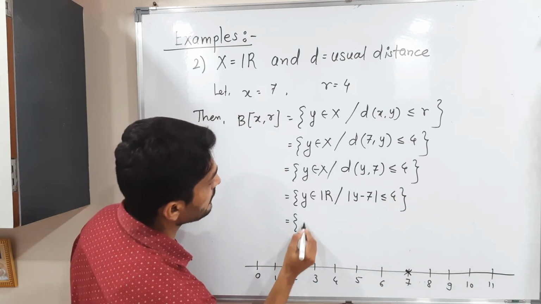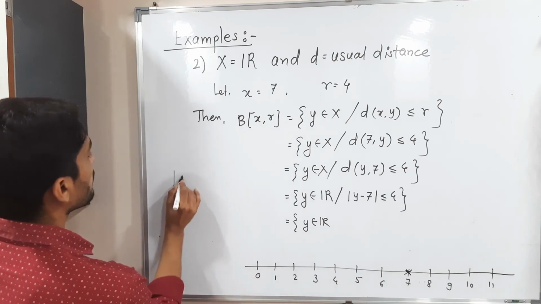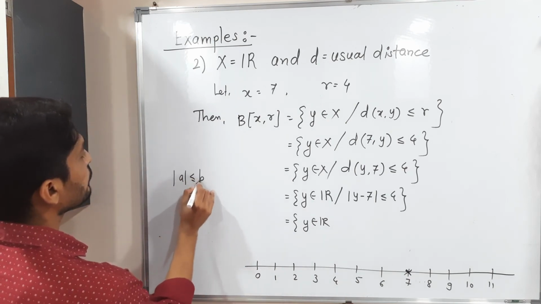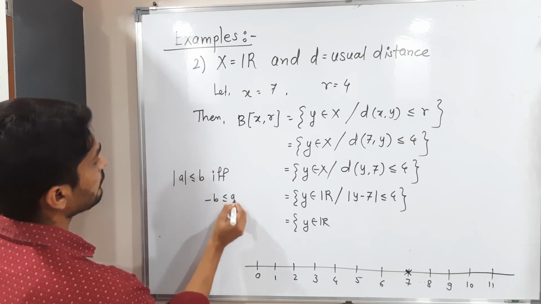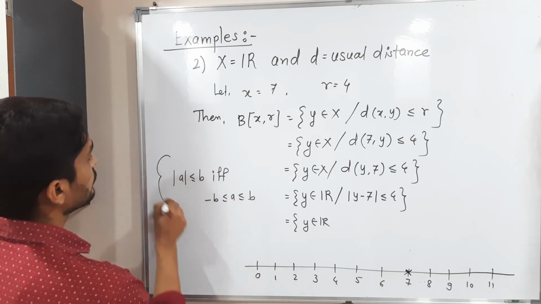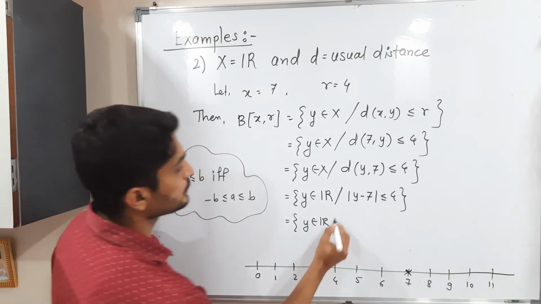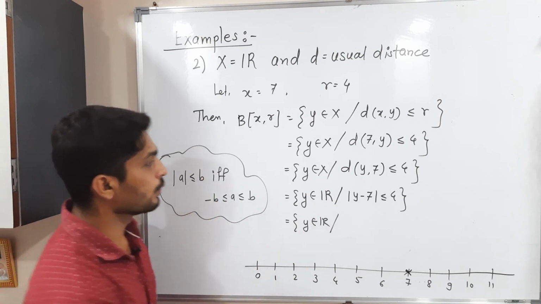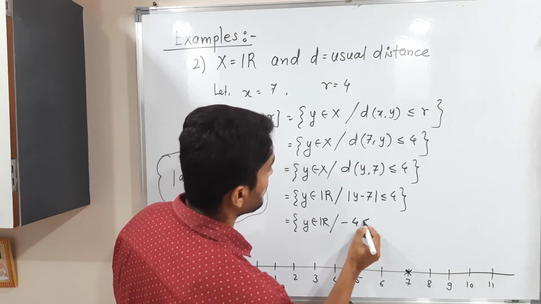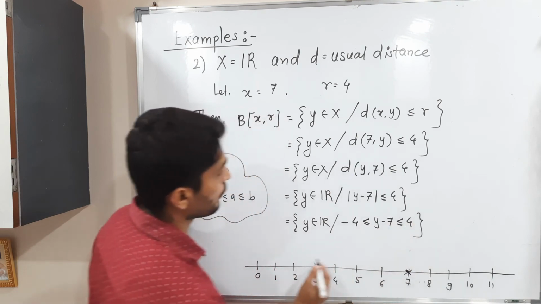I'm using the result which I told you earlier. I will write here: mod a less than or equal to b if and only if minus b less than or equal to a less than or equal to b. So this result I am going to use. Tell me what will I get if I use the result? a is y minus 7 and b is 4. So that's why minus 4 less than or equal to y minus 7 less than or equal to 4.